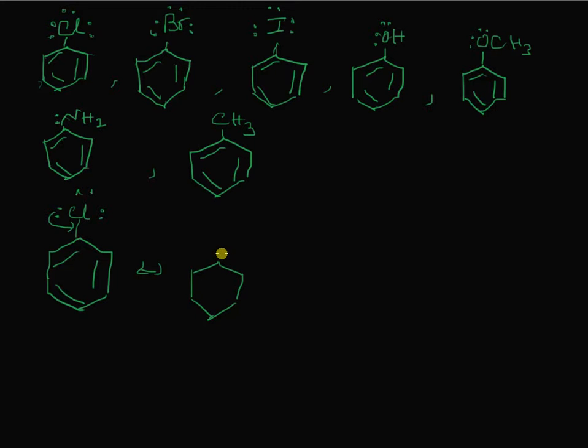So we can write the resonance structures as Cl with a positive charge there because it has lost its own pair of electrons, and there is a double bond here, and the electrons that flow into the benzene ring locate themselves either at the ortho position or at the para position due to resonance, or you can say it is due to conjugation.